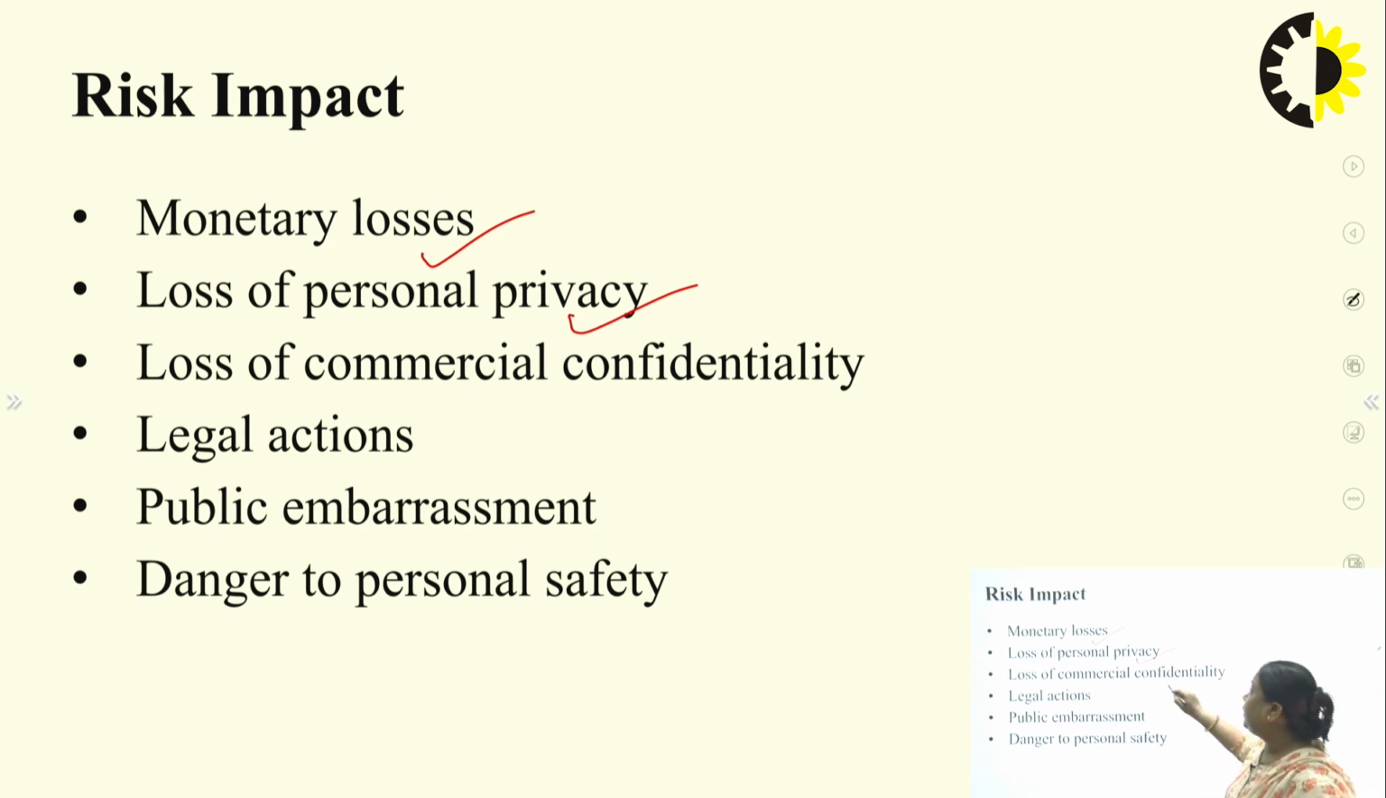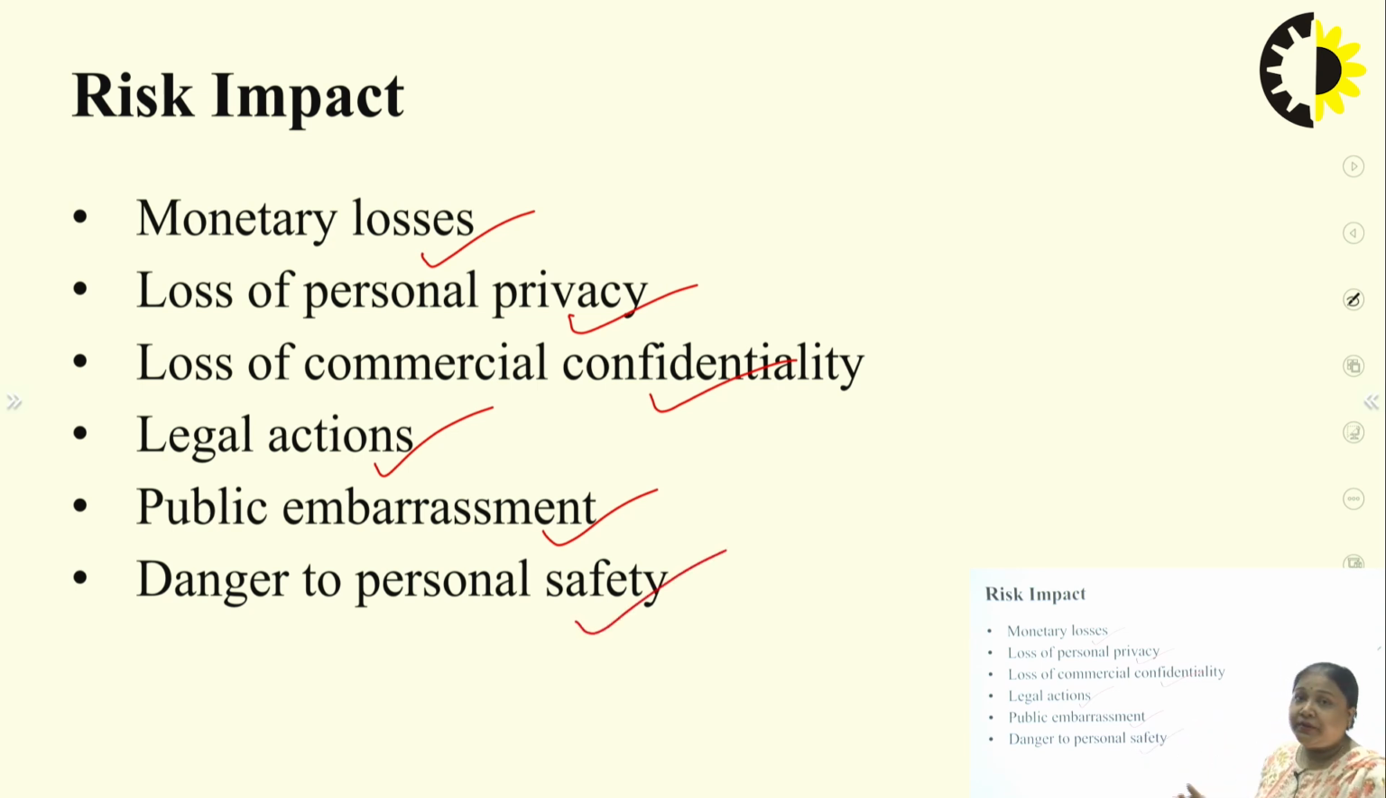Loss of commercial confidentiality, legal actions, public embarrassment. If some type of comments are made on personal profiles, this can result in public embarrassment. Danger to personal safety: if someone posts personal information to social media, etc., and this information is visible to everybody, it can also be a danger to personal safety.